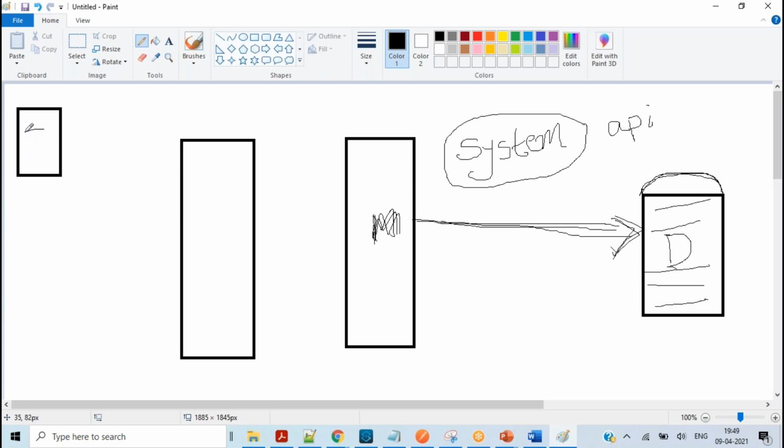Any front-end system which is hitting MuleSoft, we call as an experience API.